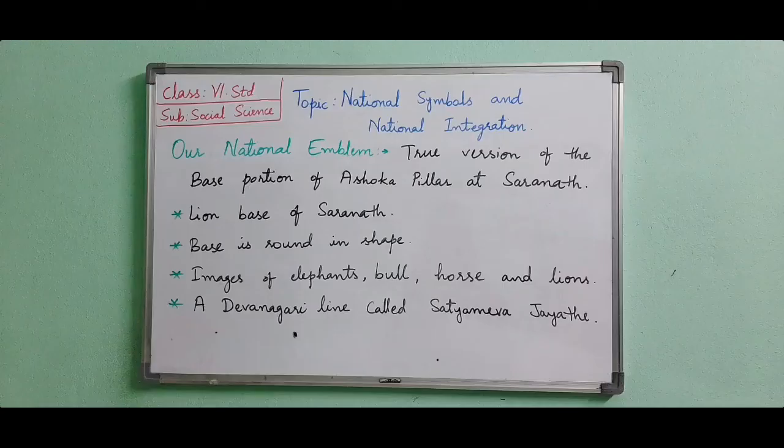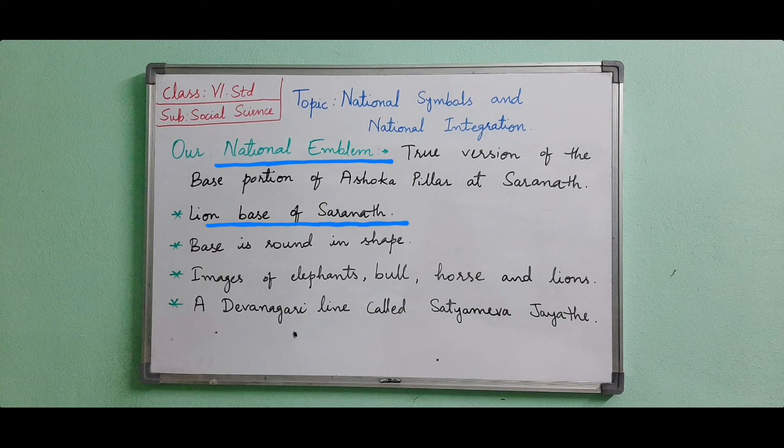Our national emblem is the true version of the base portion of the Ashoka's pillar at Sarnath. As its base has lions, this is called the lion base. Here our national emblem has been adopted from the Ashoka's pillar of Sarnath. The lion base of Sarnath is our national emblem.